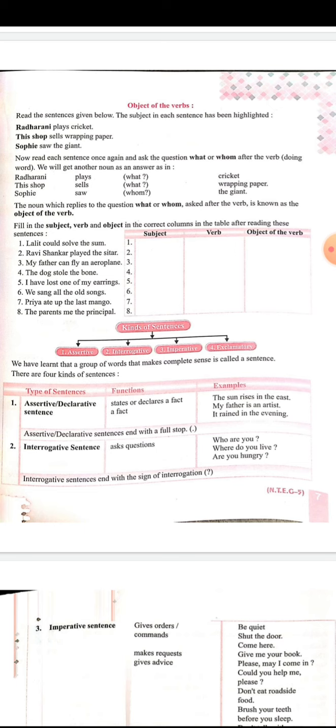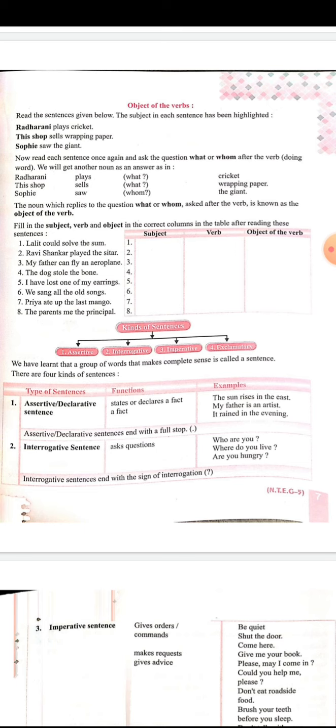First of all, we should know what the subject is in a sentence. Then we should find the verb in the sentence. To find out the object of the verb, ask the question what or whom after the verb. We will get another noun as an answer.